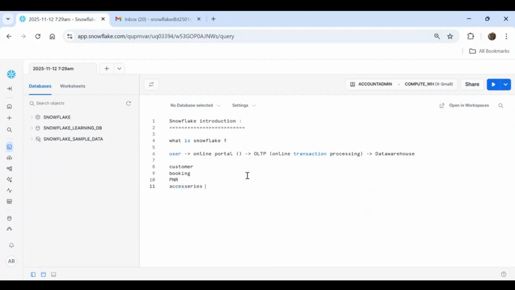All the informations we will be getting, and they might be in different tables: booking information in separate tables, customer information in separate tables, all the details, and payment, what payment they have made. That data we will get. So these are all raw data. Now if I give this raw data to business, they will not understand anything, right? I need a single place where I will manipulate all these raw data and make polished, transformed data which business actually wants to see. So that is the reason for this data warehouse.